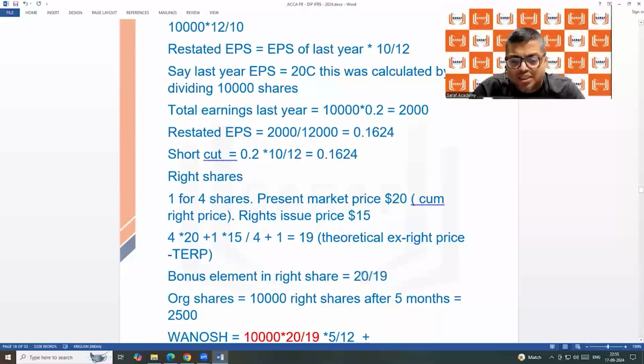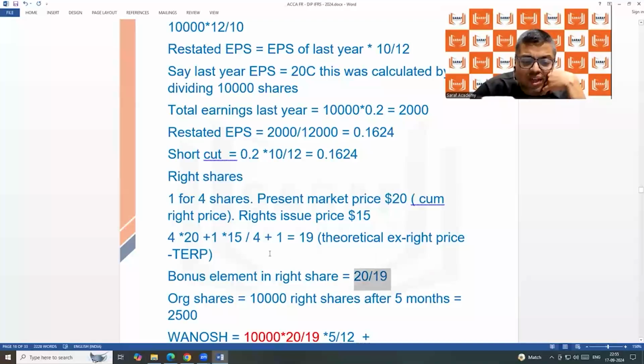So like in bonus, you are multiplying the bonus fraction. Similarly in rights, you are multiplying the bonus fraction. Till the time the bonus and rights are not coming. Once the bonus and rights are introduced, then the fraction is gone. जब तक बोनस और राइट्स नहीं आएगा तब तक फ्रैक्शन का काम है। जब बोनस राइट्स आ गया, हो गया 12,500 तो हो गया सारा। What is the total weighted average number of shares?